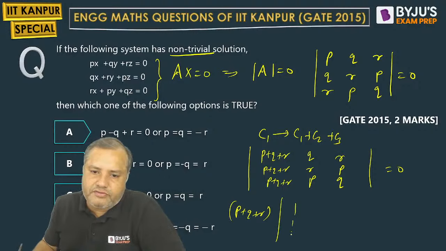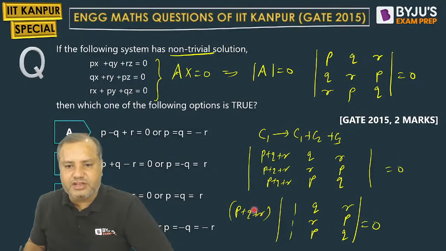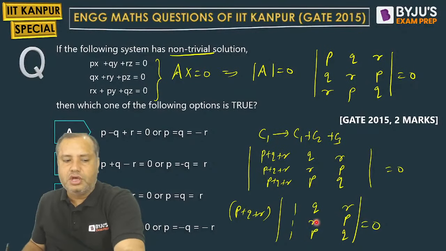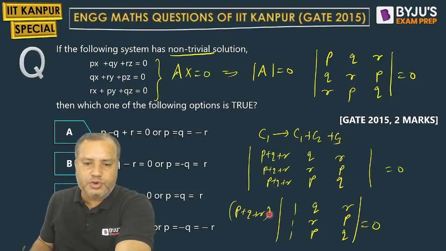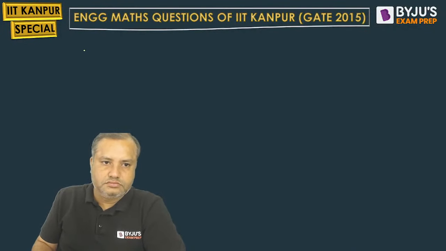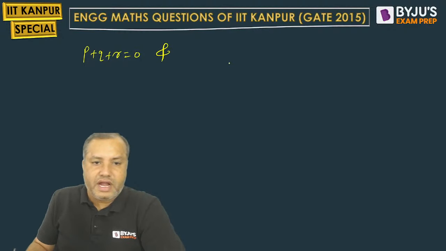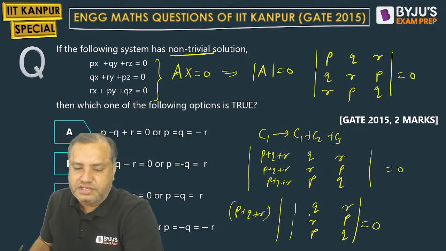So we are getting 1, 1, 1 in the first column. Then Q, R, P in the second column. R, P, Q in the third column. Now students, this determinant is 0. It means either the first part is 0 or the second part is 0. So first part will give you P plus Q plus R equal to 0. And second part will be 0, means this determinant is 0.